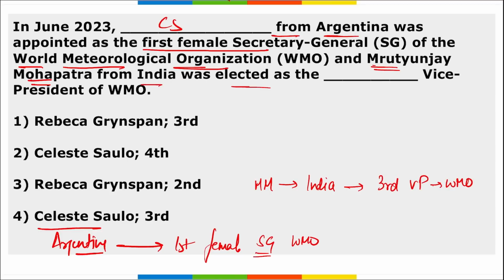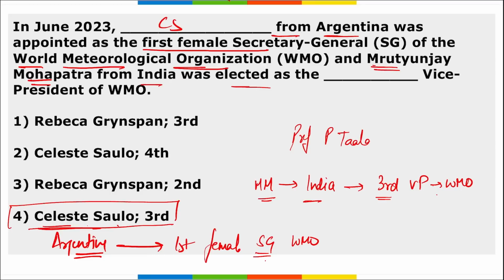So who is the Secretary General? Celeste Solo, from Argentina. And who is the Vice President now? Mrityunjay Mohapatra, from India, the third Vice President. So the correct option is option 4. Now a question can be asked that Celeste Solo, as the first female Secretary General, will be replacing whom? She will be replacing Professor Petteri Taalas. Correct, and he is from Finland.